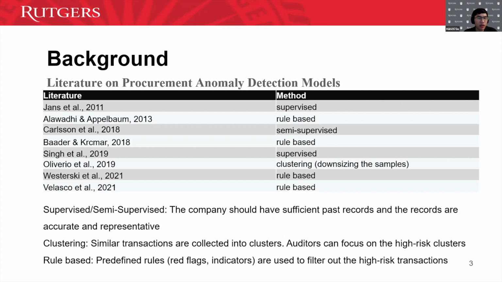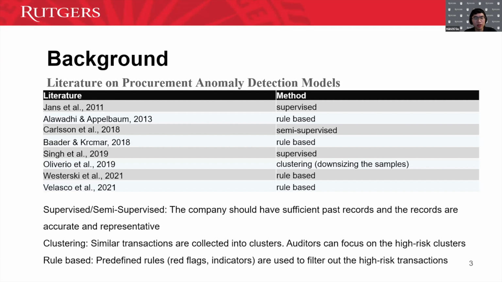Let's first have a quick review of the related literature on procurement anomaly detection methods. We can find people already use supervised, rule-based, semi-supervised, and clustering methods. However, they all have different limitations. For supervised and semi-supervised learning methods, the companies should have sufficient past records. If they use a semi-supervised method, they may need as much data as they need in supervised learning. However, the labeled data should still be accurate and representative, and those are challenging.